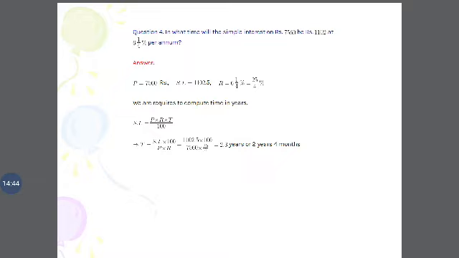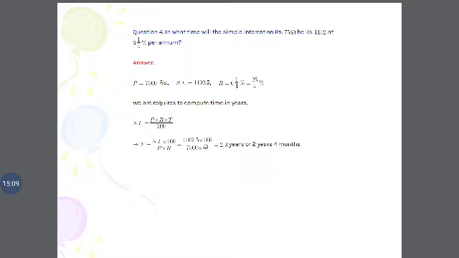Question 4. In what time will the simple interest on rupees 7,560 be rupees 1,102.5 at 6 1/4% per annum? Principal amount is 7,560. Simple interest is 1,102.5. Rate of interest 6 1/4%.